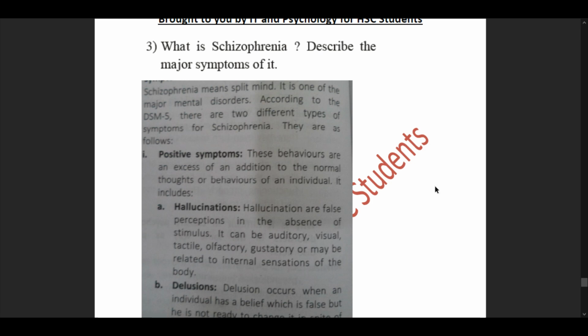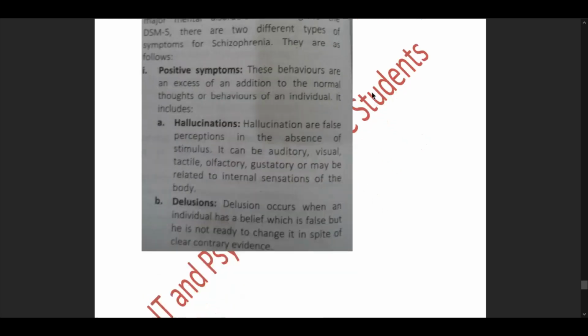Now we'll understand firstly what is schizophrenia actually. Schizophrenia means splitting of mind, where it was named by Eugene Bleuler. It is one of the major mental disorders. According to the DSM-5, there are two different types of symptoms for schizophrenia. They are as follows. The first one being positive symptoms that breaks further down to five types of positive symptoms. These behaviors are an excess of an addition to the normal thoughts or behaviors of an individual. It includes the first five being hallucinations, delusions.